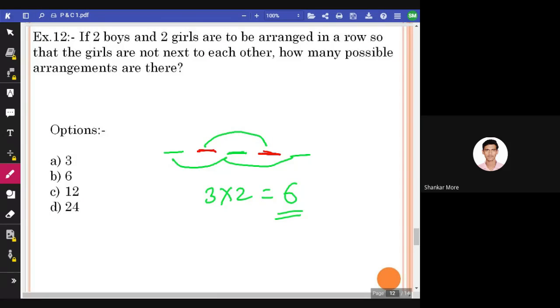Pratidna, it should not be 26. 3 into 2 is 6. Is it? Yeah, even if you think this answer is wrong, you can ping me on my personal number with the proper solution. All right?